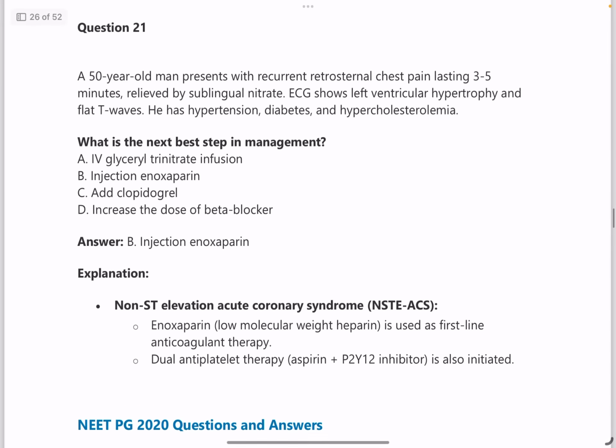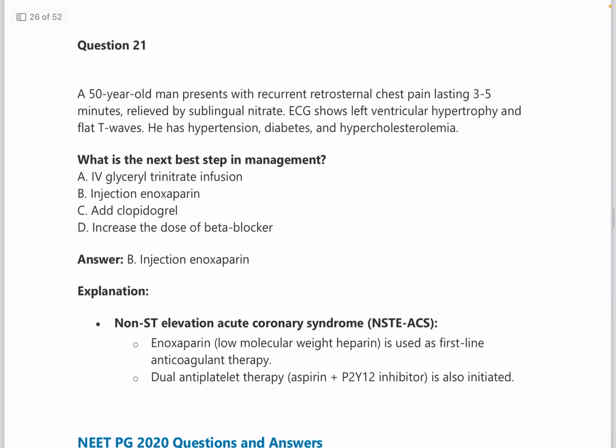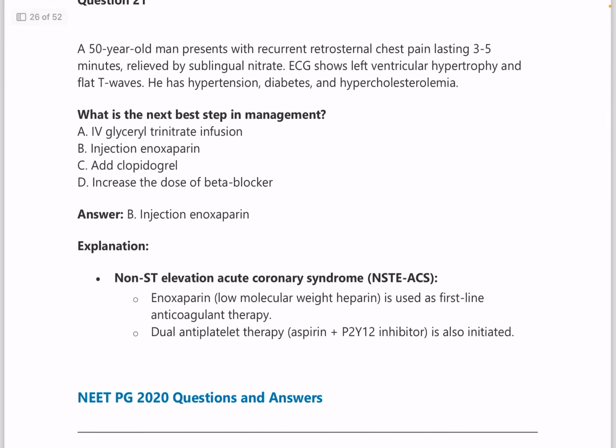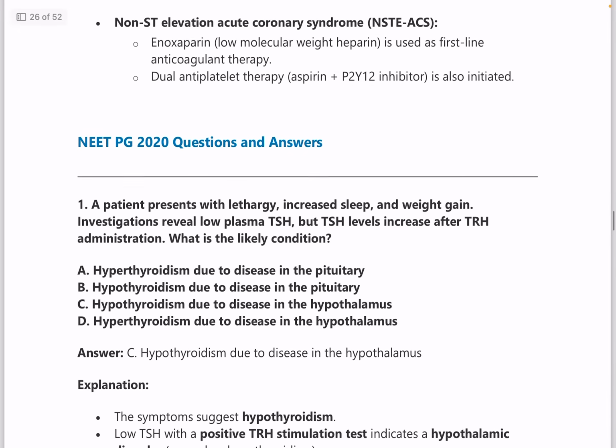Question number 21. A 50-year-old man presents with recurrent retrosternal chest pain lasting 3 to 5 minutes, relieved by sublingual nitrate. ECG shows left ventricular hypertrophy and flat T waves. He also has hypertension, diabetes and hypercholesterolemia. What is the next step in management? Answer is injection enoxaparin, because in this condition there is non-ST segment elevation MI, acute coronary syndrome. So enoxaparin is the first line management here.